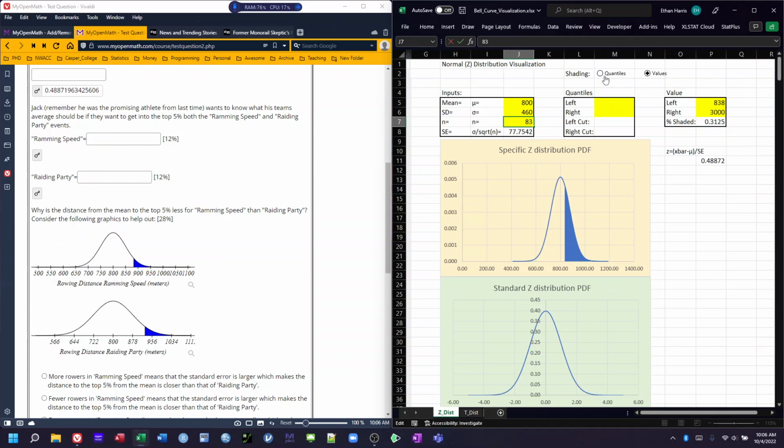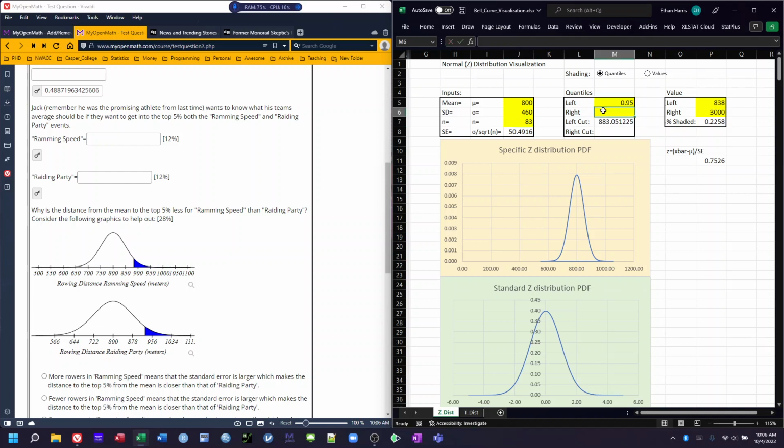And we want to be in the top 5%. So we've been given a percentage, and the top 5% is going to be over here. The top 5% is also the same thing as saying from the bottom 95. So from the left, I want to go to 0.95, and to the right, I want to go to 1.